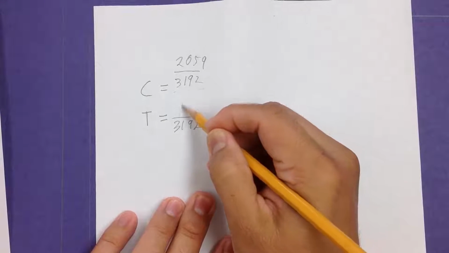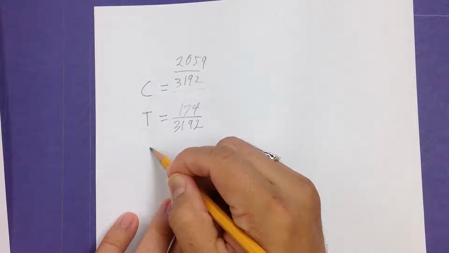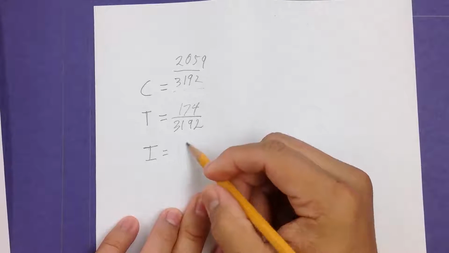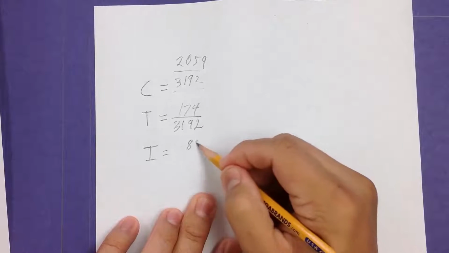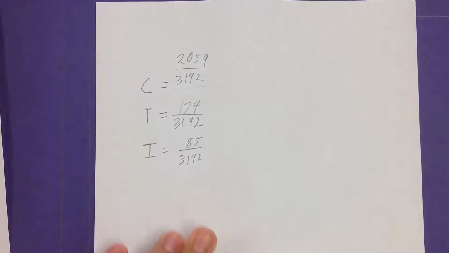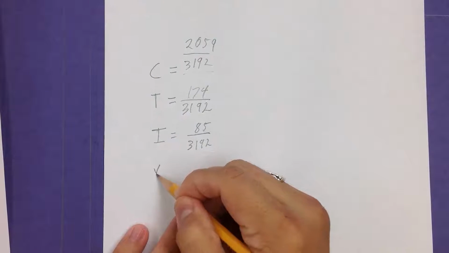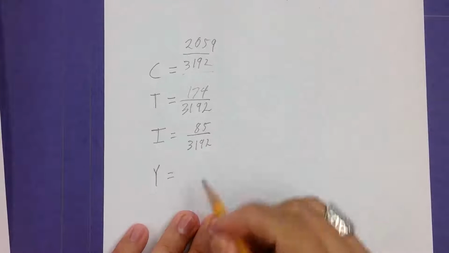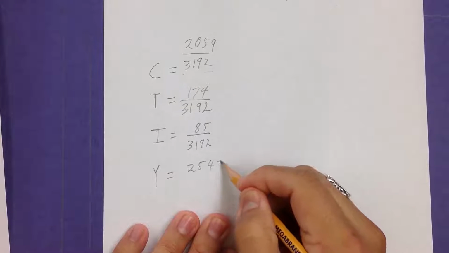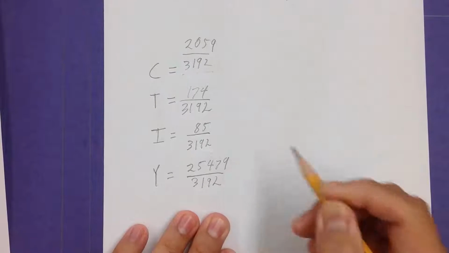There's a total of 174 touchdowns. Interceptions was 85, which is quite low if you think about it, after 3,192 attempts. And finally yards, which is 25,479 yards divided by the number of attempts, 3,192.